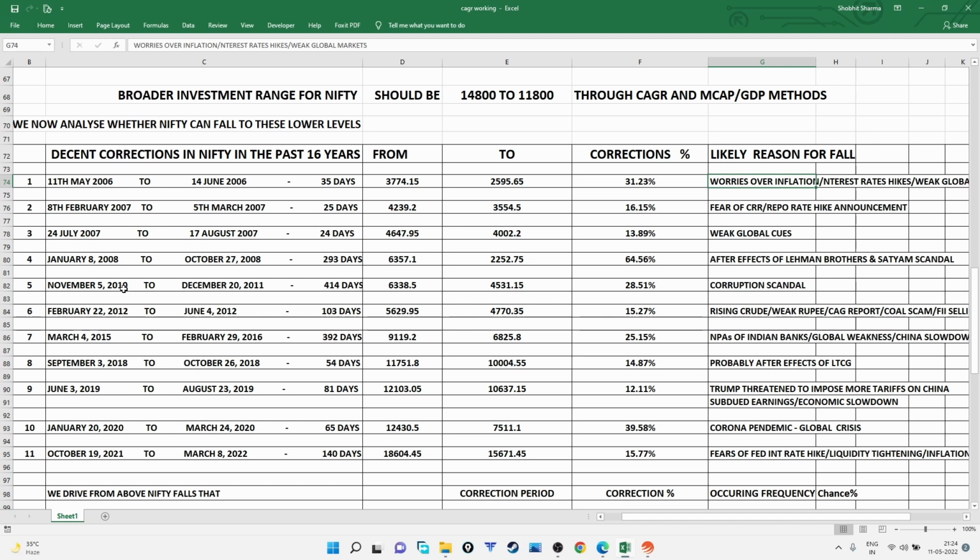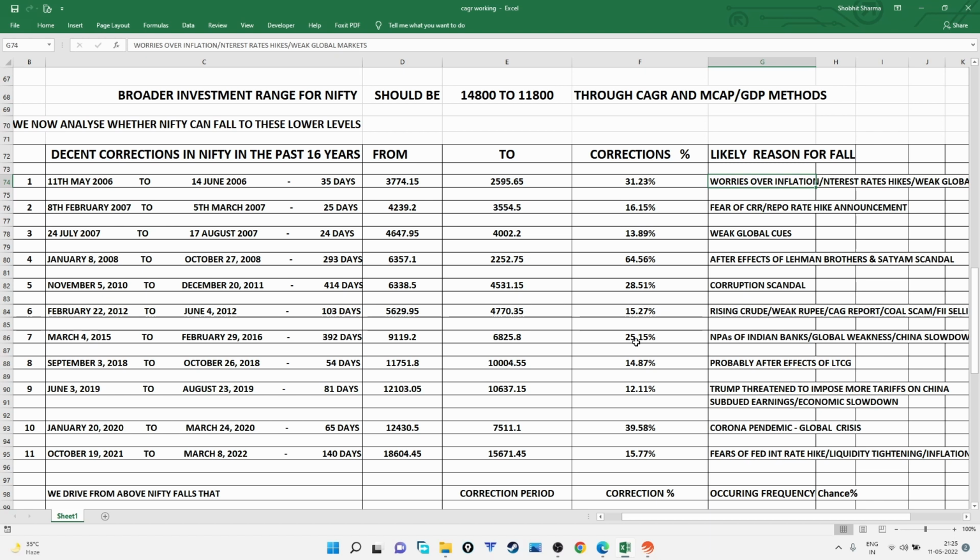Another fall was from November 2010 to December 2011, which lasted about 415 days, a little over 1 year. That was 28.51%. The reason behind this was a corruption scandal. Another one was in 2012, which was about 15.21%. The reason behind this was rising crude prices and a weak rupee, the CAG report, some coal scam, and FII selling.